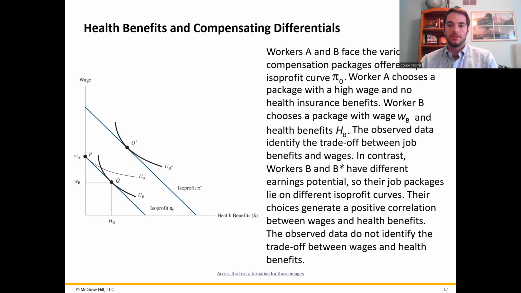Maybe they're risk loving or they go after jobs with atypical payment schemes. There's something about them that's different. So it makes it very difficult to compare the workers that choose to go without health insurance versus the ones that do go for health insurance. And your textbook goes into several other possible explanations for that. All right, I'm running long, and with this, we will end the discussion for chapter 5 about compensating differentials.